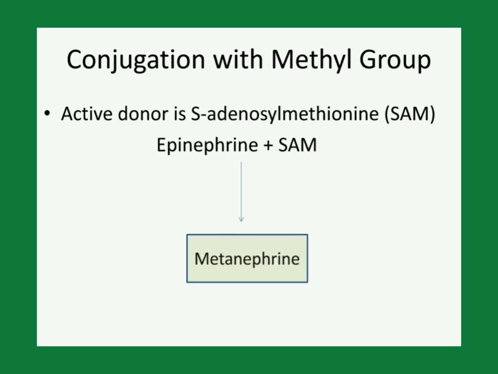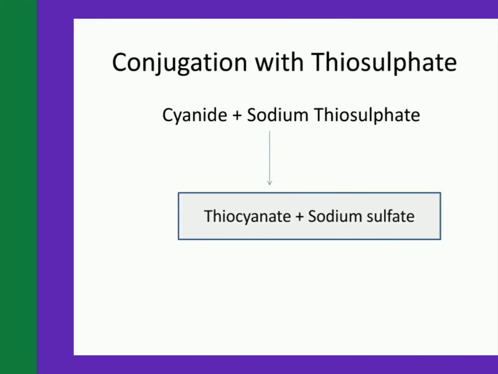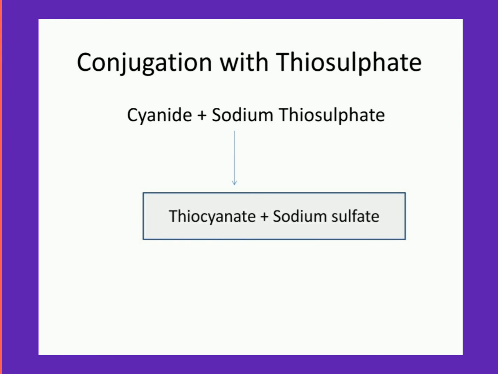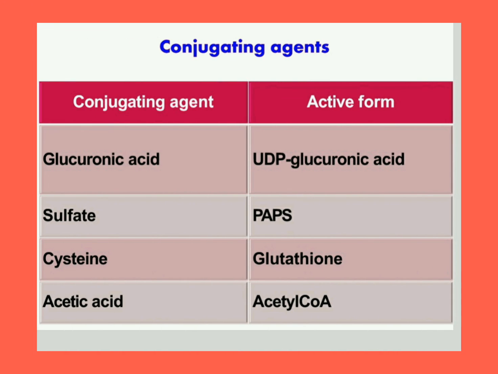Now the next conjugating agent is thiosulfate. It is important in the conjugation with cyanide. Cyanide gets conjugated with thiosulfate and is converted into a less toxic excretable form. So these are the 8 conjugating reactions.